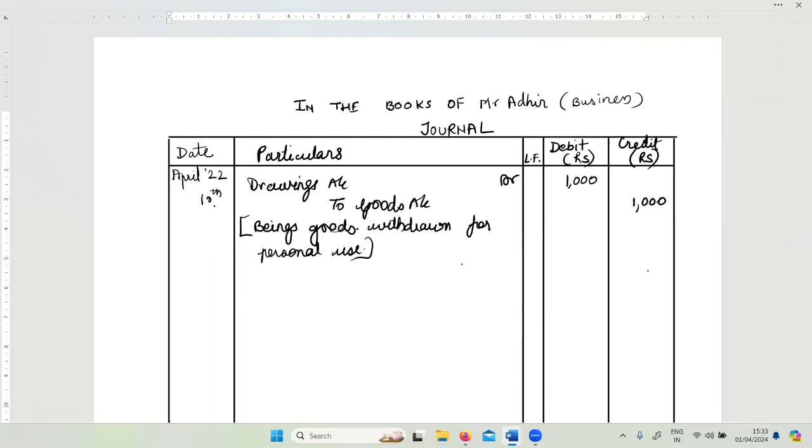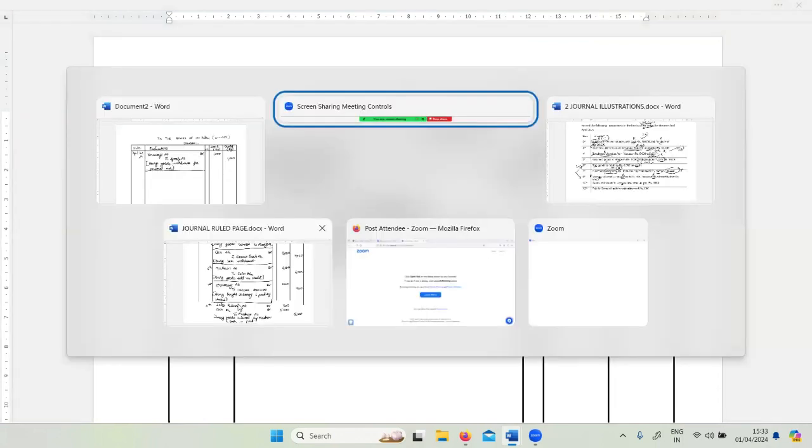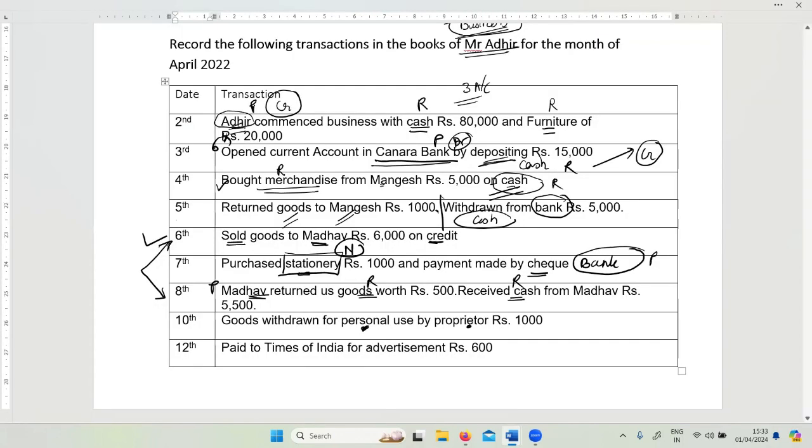Now, once this transaction is over, I draw the line showing the transaction is done. I have the next last transaction now, paid 600 to Times of India for advertisement. Now, always whenever the name is introduced, people get confused. But pay attention to the transaction. This is where your art of recording the transaction comes into picture. We are paying. The word paid shows that the amount is already given. So cash has been given. Since cheque is not mentioned, I assume cash.